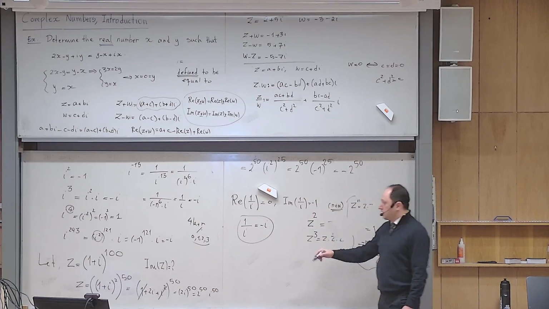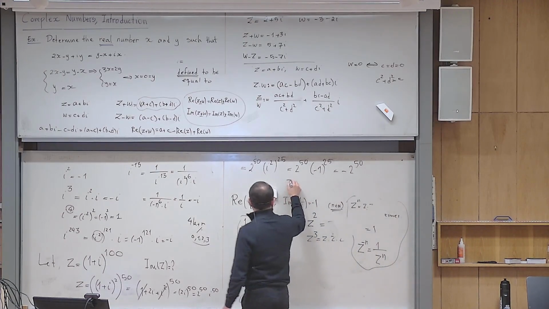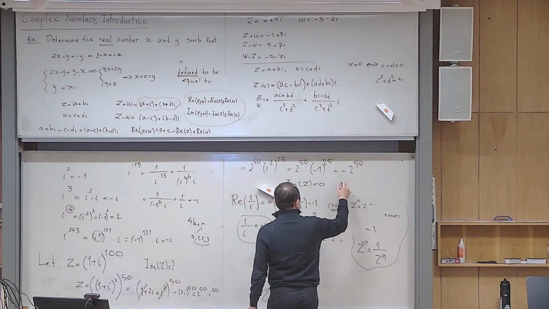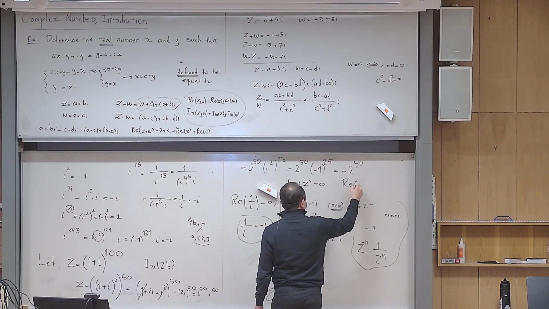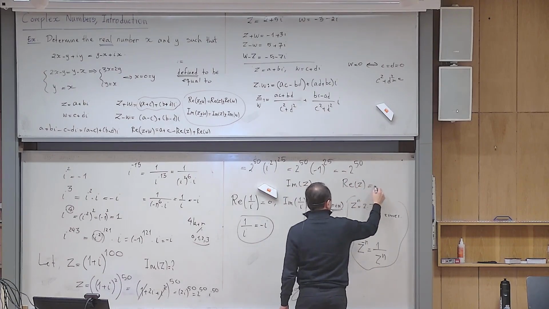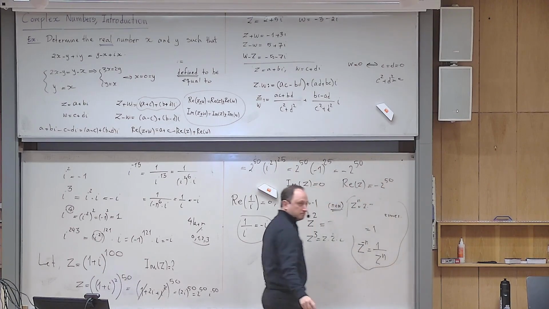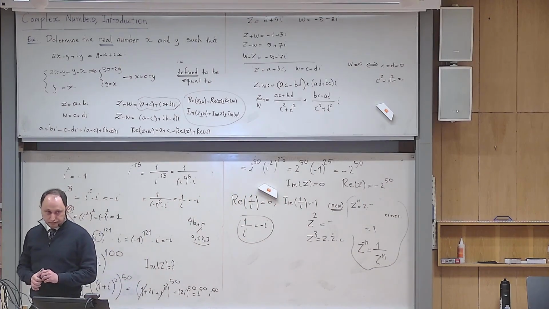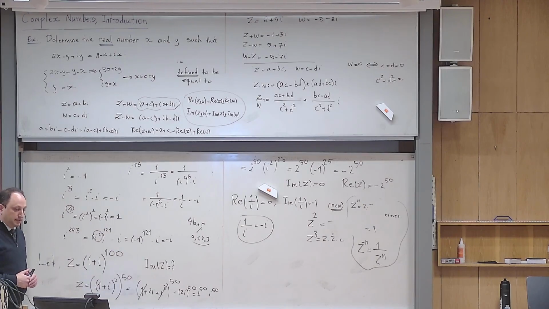Okay, so what is the imaginary part? Yes, the imaginary part of z is 0. If I had asked you what is the real part, what's the answer? Minus 2 to the power of 50. Yes?